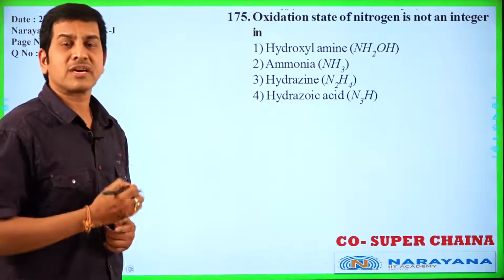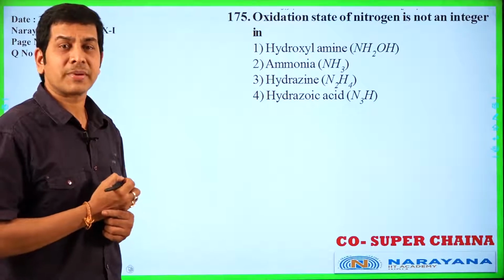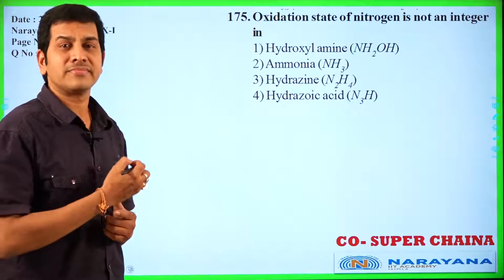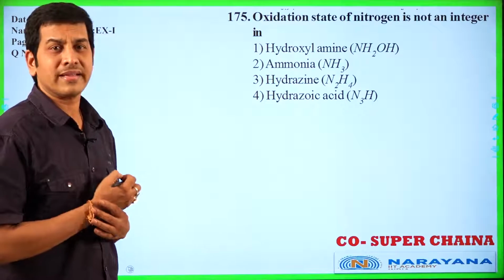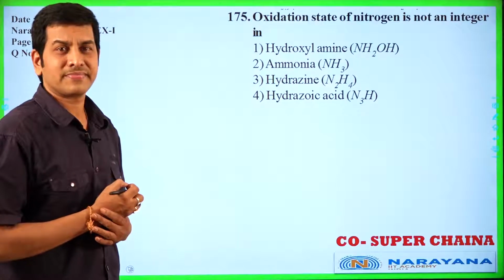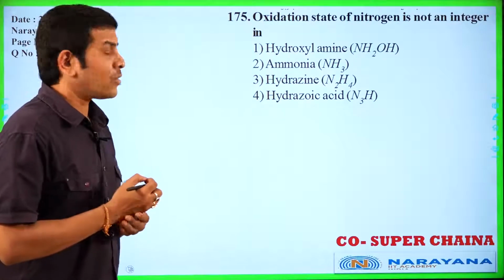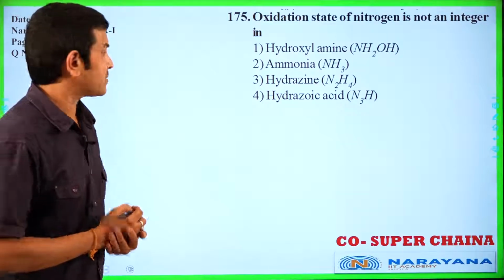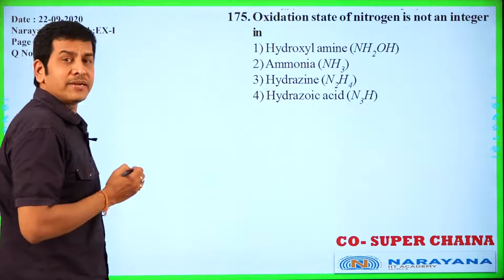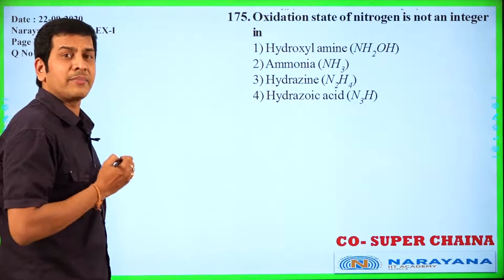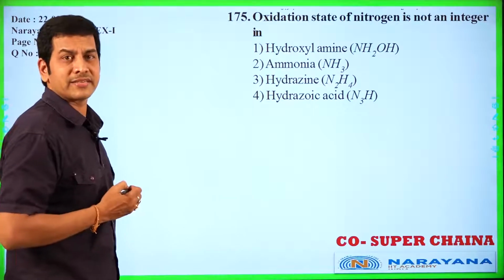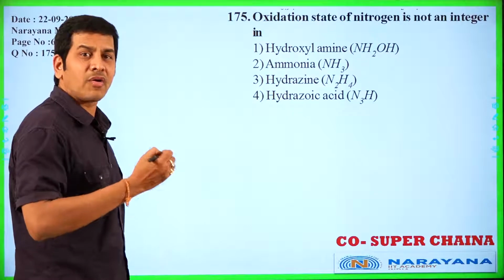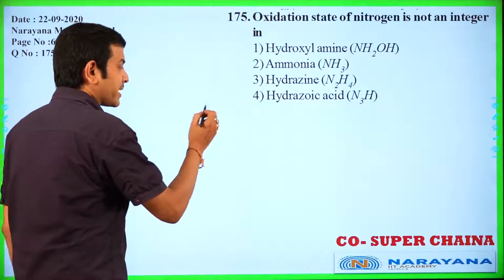The assumed charge present in an atom in a molecule or ion is called oxidation number. Now, some rules in the calculation of oxidation number. Any element, any atom in uncombined state, elementary state, or combined with its own elements, oxidation number is taken as 0.